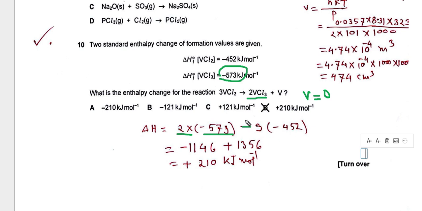Minus the reactant, 3 times the BCl2 value given, minus 452. If you calculate, you will get plus 210 kilojoules per mole.